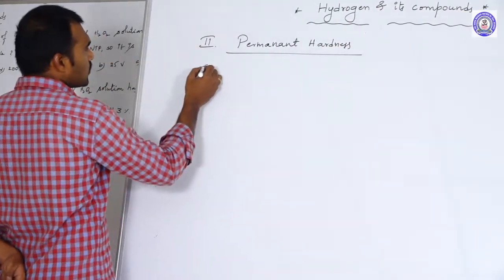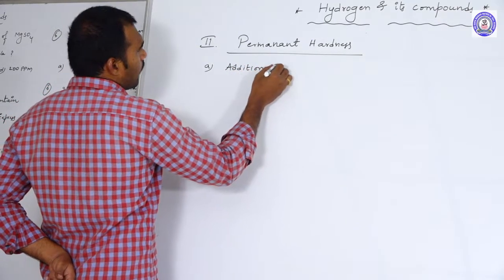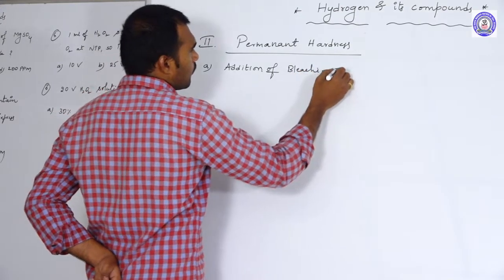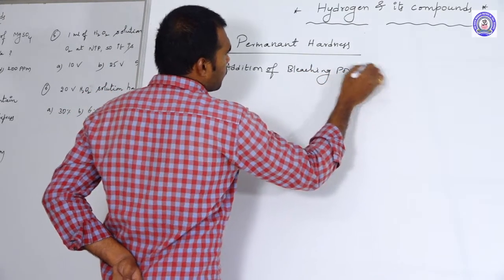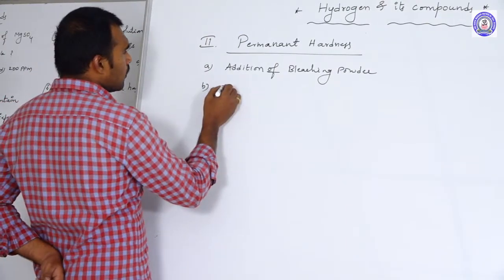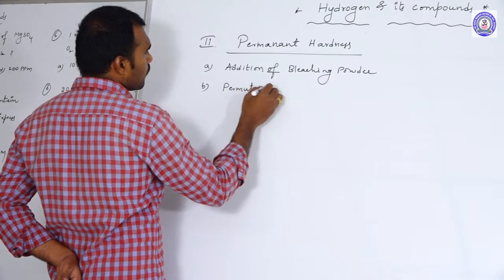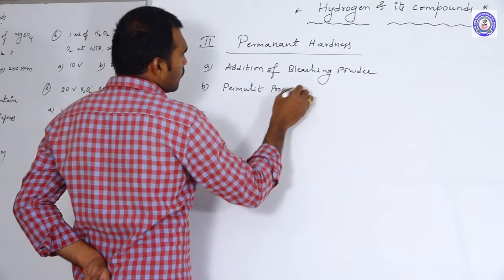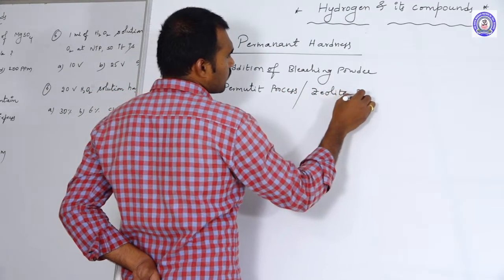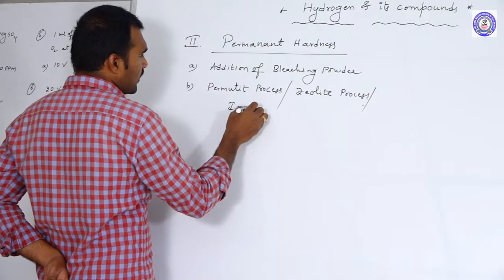In this, the first method is addition of bleaching powder. The second one is the permutit process. This is also called the zeolite process, also called the ion exchange method.